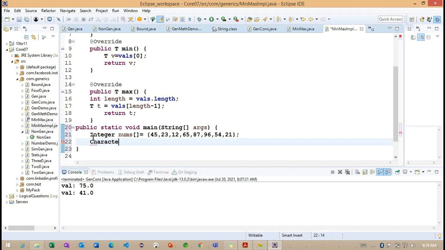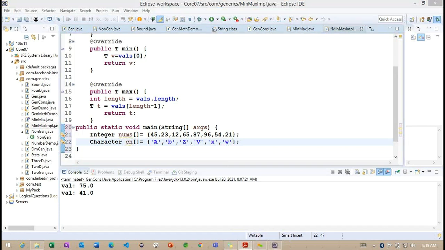Same way, these are the character values here. These are the character information.